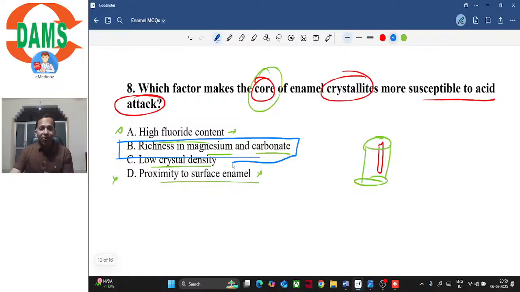And that's why we have also given it a specific name, because of the rich carbonate content. What was the name? The name was carbonatoapatite, isn't it? Carbonatoapatite. Right, Deepa? So option B is correct. Not C, not A. It is option B that is correct, right?